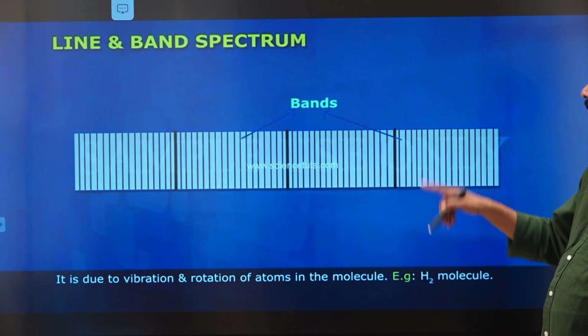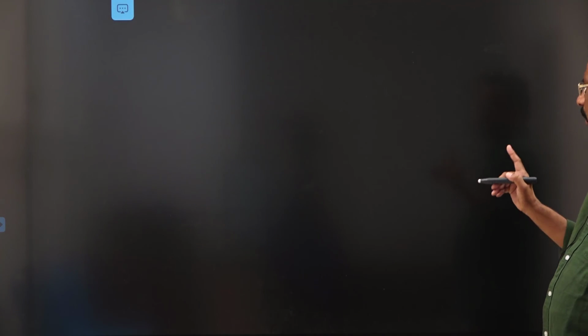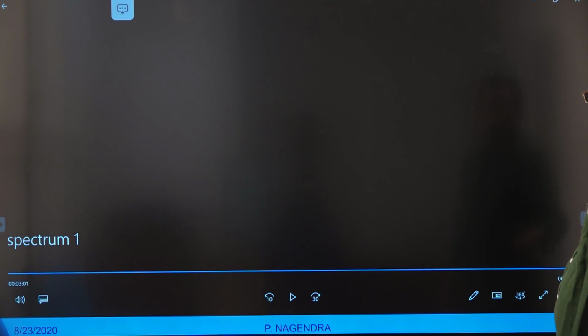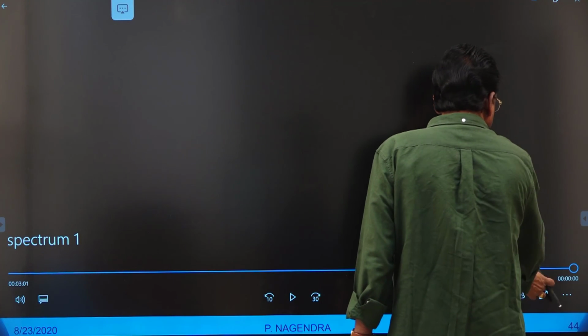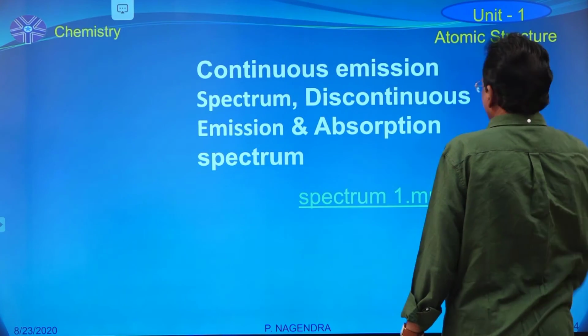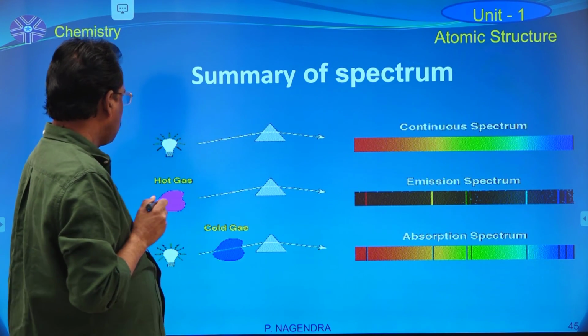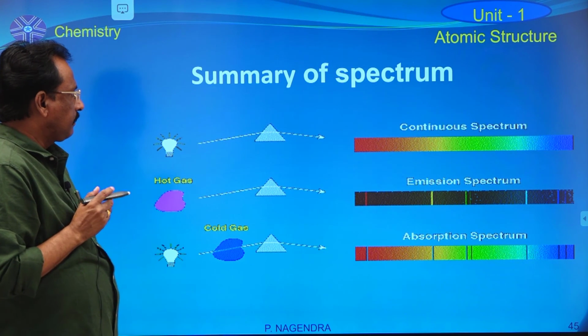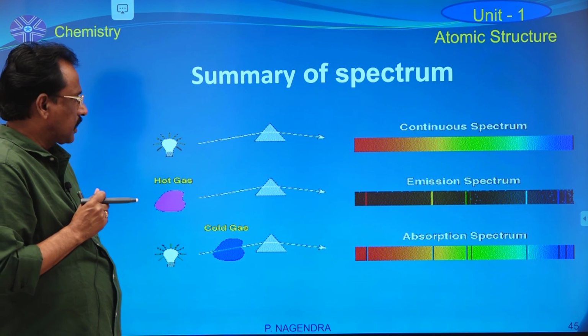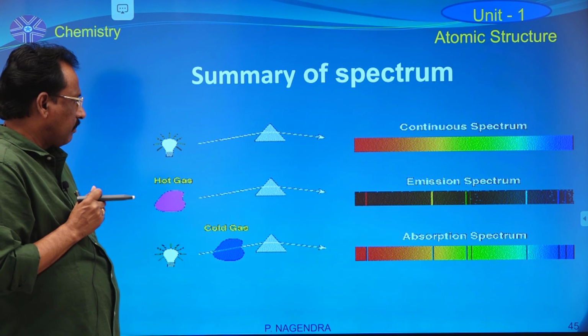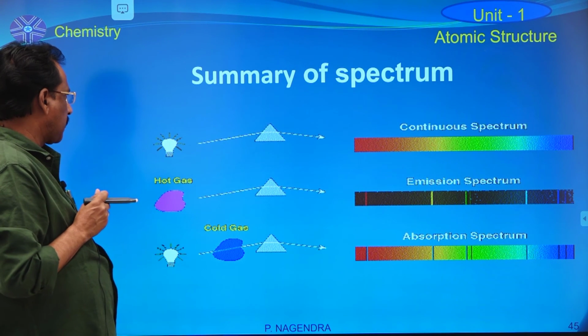Hydrogen atom produces discontinuous spectrum. Hydrogen molecule produces band spectrum.